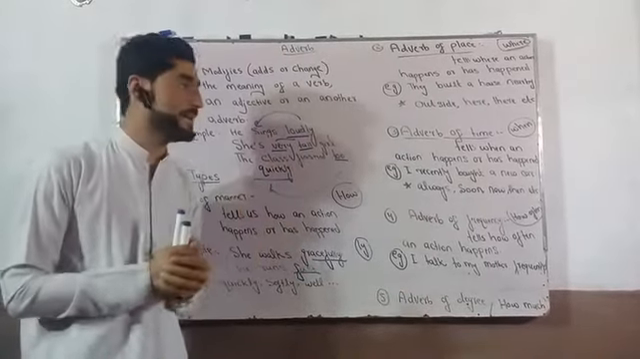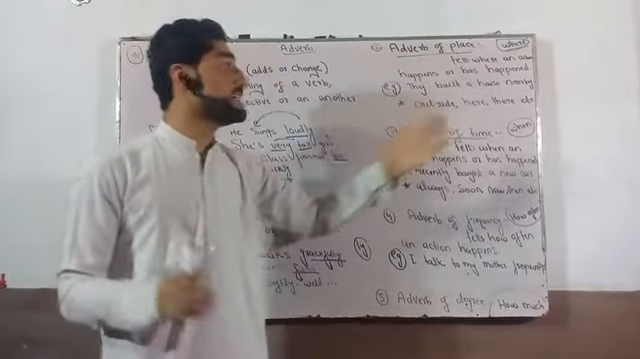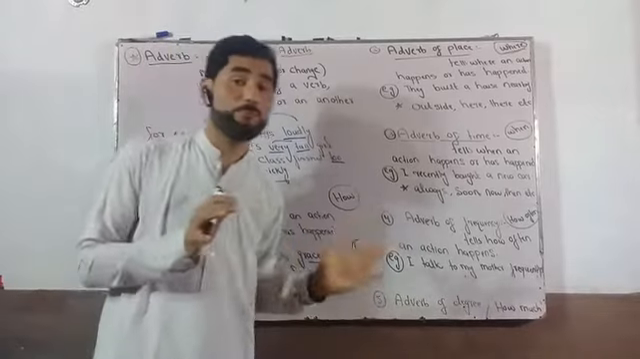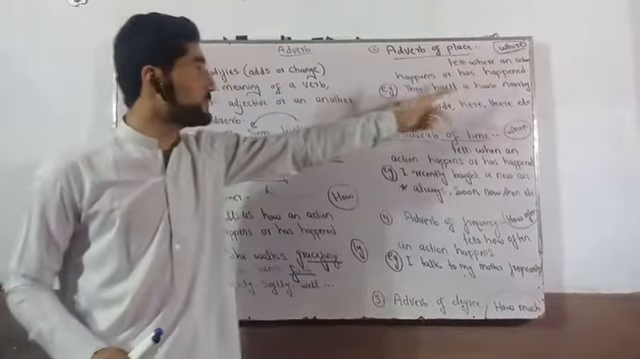Got it? The second and the next type of adverb is adverb of place. Adverb of place tells us where an action happens or has happened, and they answer the question of where. Got it? Let's understand this with the help of an example.